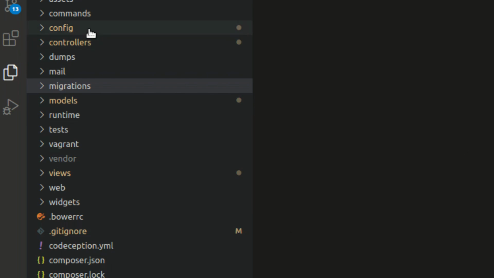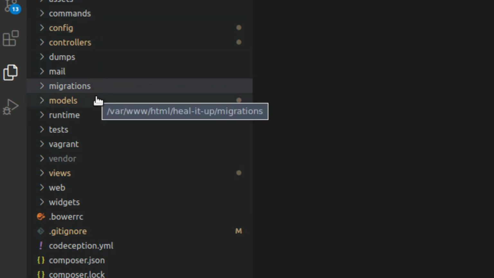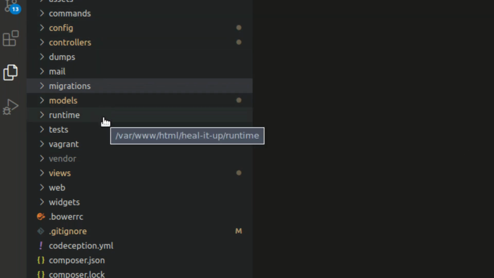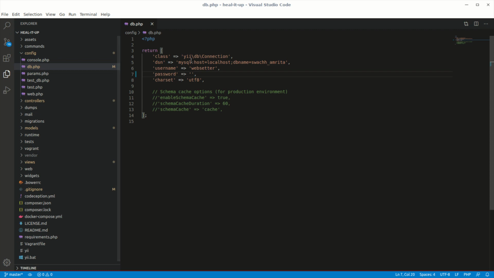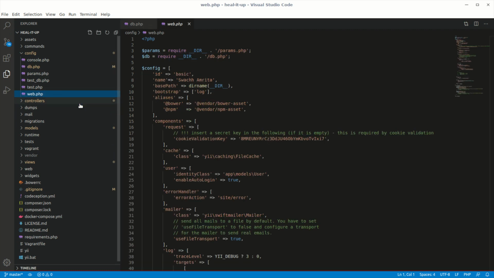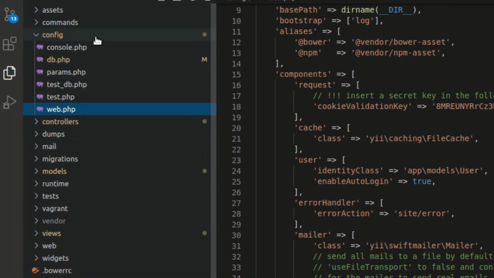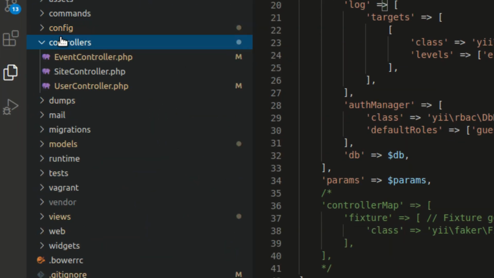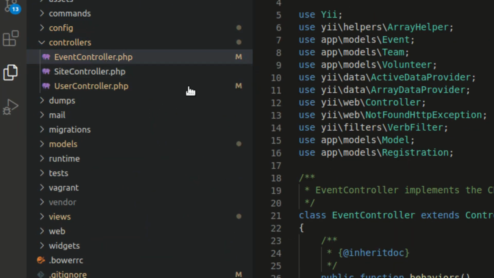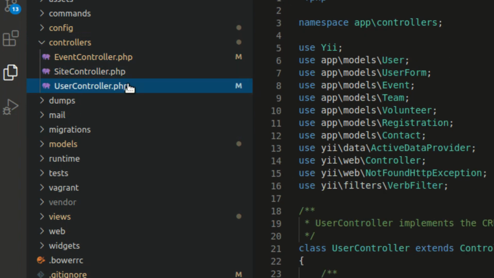This is the code for the application. We followed the model view controller architecture, which is known as MVC architecture. The base configurations of the project are present in this folder. Here the DB settings are written, and then we have all the configuration of the project here and here. We imported packages using Composer. All the controllers are here. We have the event controller, site controller, and user controller.